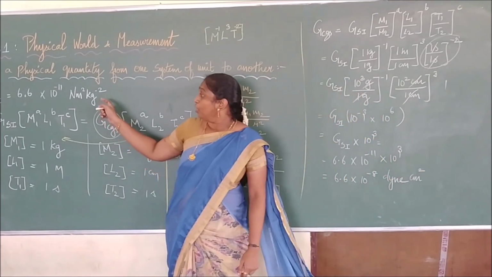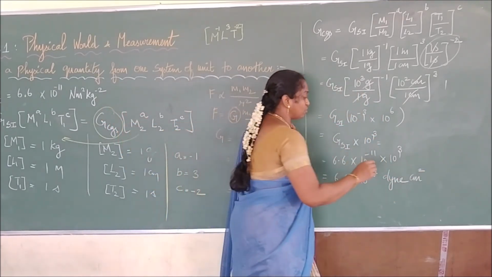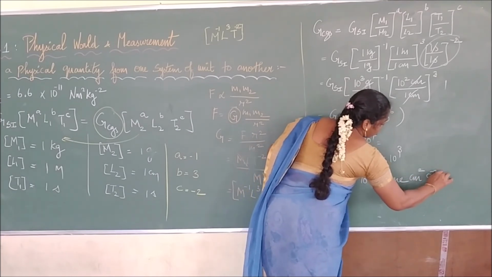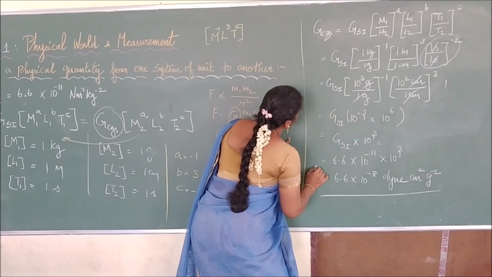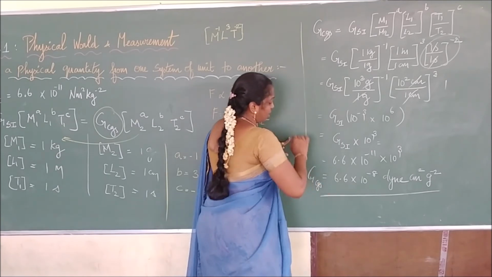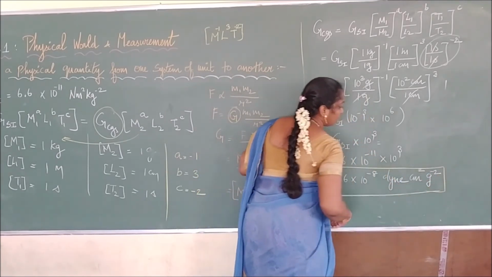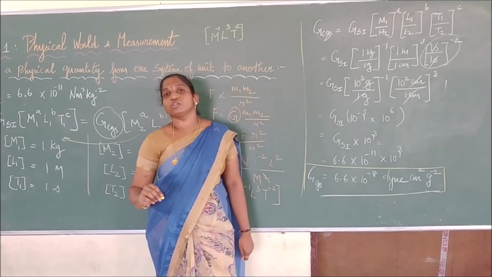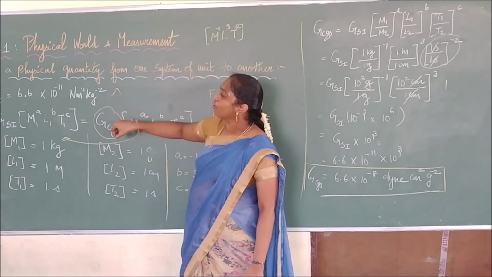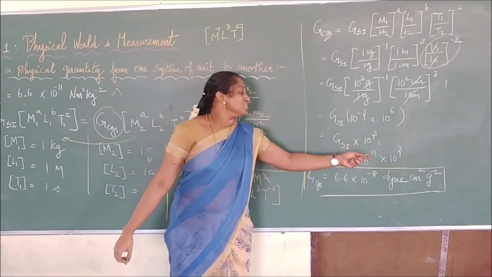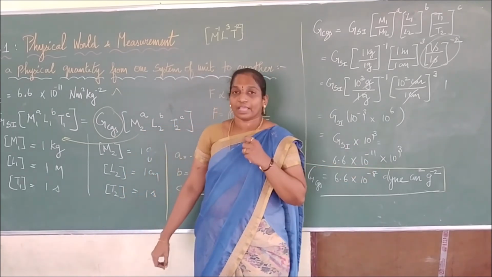Then kilogram power -2 will be written as gram power -2. So this is the value of the gravitational constant in the CGS system. So we have converted the gravitational constant given in SI into CGS. Is it clear? So again I will repeat it.